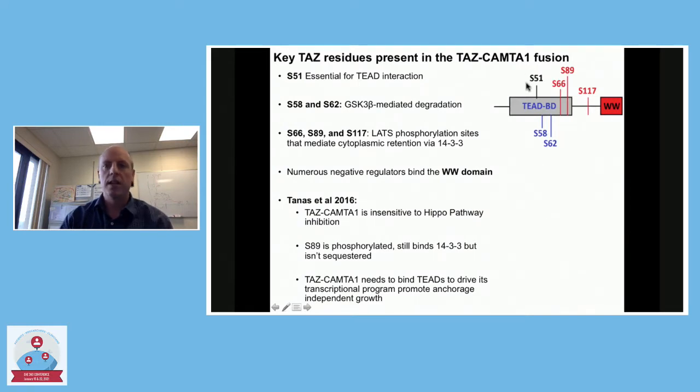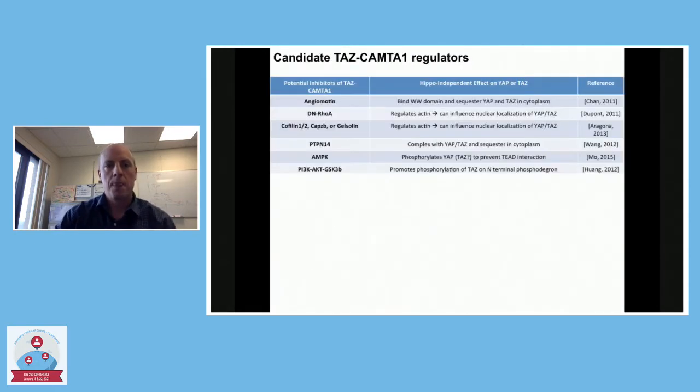But we also know from Brian that you do need this serine 51 to be present in TAS, and if he mutated that, they saw that it lost the oncogenic activity. And so regulatory mechanisms that influence this serine should also influence TAS-CAMTA1. And we do not know about these serines now, and that's one of the things that we're asking about. So it does look like at face value to us that this protein should be regulatable in cells.